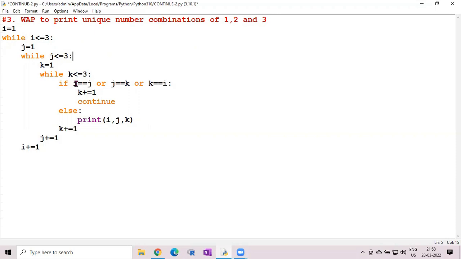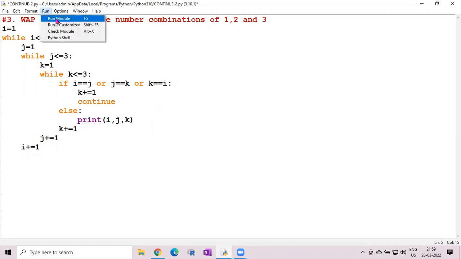Now the condition is: if i equal to j, first value equal to second value, or second value equal to third value, or third value equal to first value. So 1 equal to 2, 2 equal to 3, or 3 equal to 1. Then k is incremented by 1, k plus 1. Here we use continue. Then in this while, if followed by the else part, it prints i, j, k. Then k is increased by 1, j is increased by 1, then i is increased by 1.